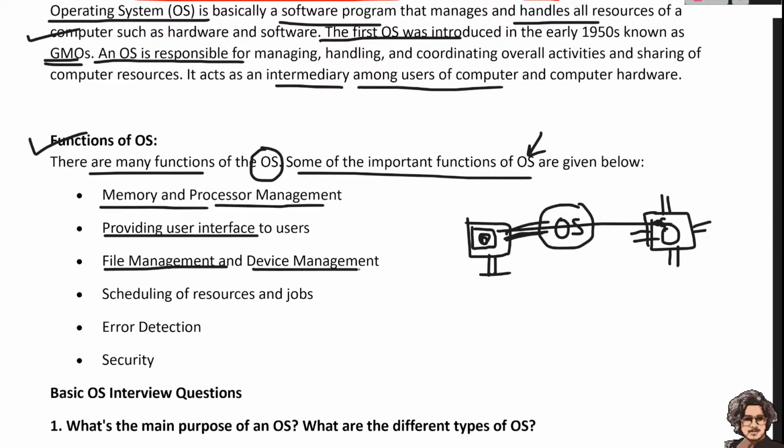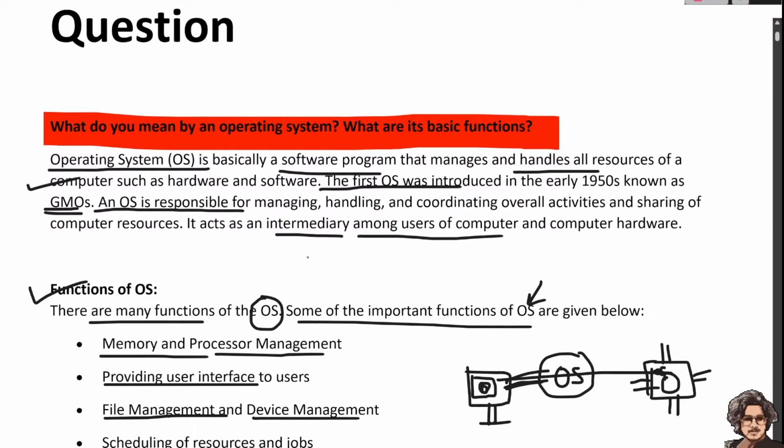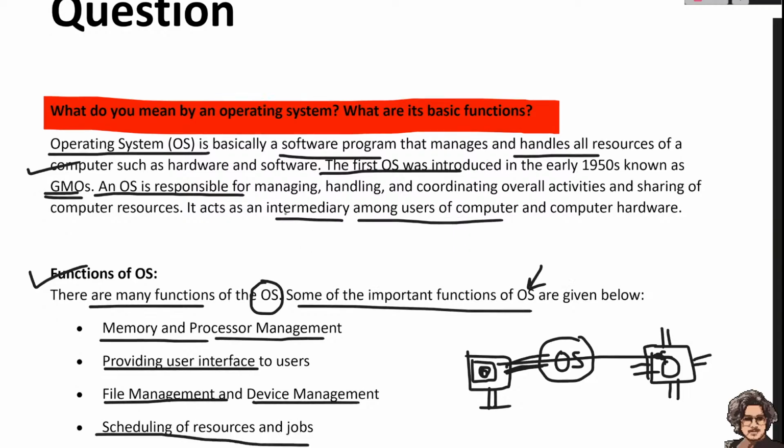File management and device management are also done by the operating system. Scheduling the resources and jobs is done by the operating system. Say we have three different processes, and they have to be done correctly. In that case, the operating system sometimes uses a queue data structure like a priority queue to manage all the things. Then error detection, security and so on. So these are the functions of the operating system. It is basically a system software program that handles all the resources of the computer, such as hardware and software.